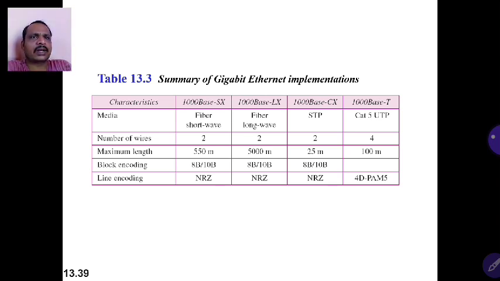Maximum length: for 1000Base-SX it is 550 meters, and there is no repeater up to this distance. 1000Base-LX is up to 5 kilometers. 1000Base-CX is 25 meters. 1000Base-T is 100 meters.